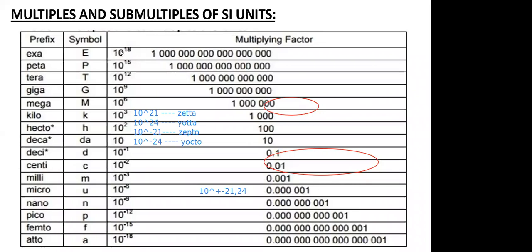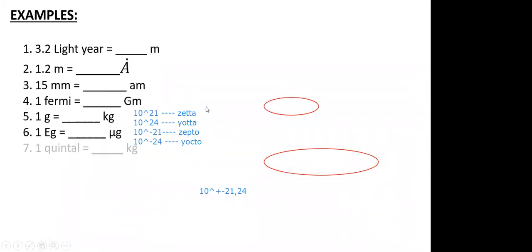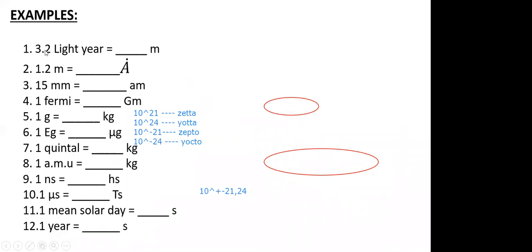Arpit, okay, 1, 4, and 11. First one is 3.2 light year, which means nothing but speed of light, that is 3 into 10 to the power 8 into 1 year. 1 year will be nothing but 365 days into 24 hours into 3600. If you multiply all the quantities, you'll get the value of 3.2 light year.